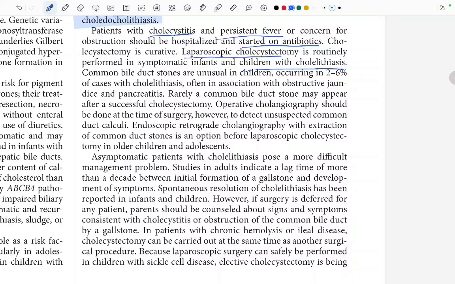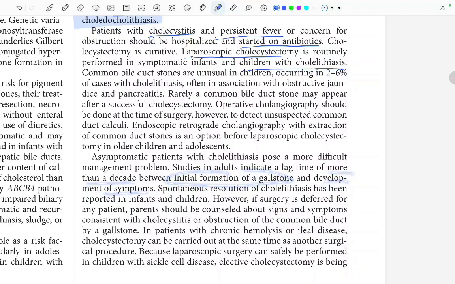So what is written here is that patients who are asymptomatic but have cholelithiasis are more difficult to manage, because studies in adults indicate a very long lag time of more than a decade between the initial formation of the gallstone and development of symptoms.